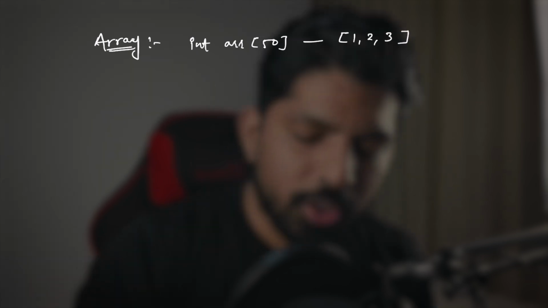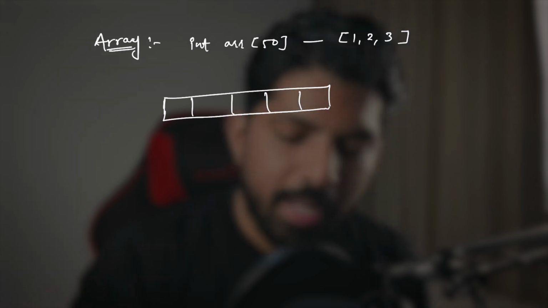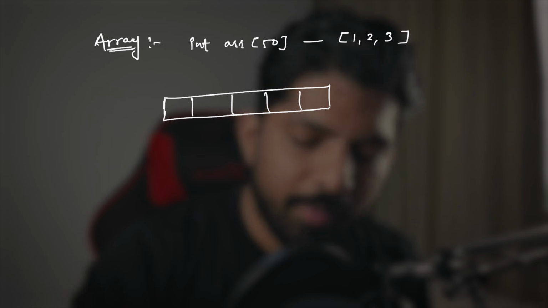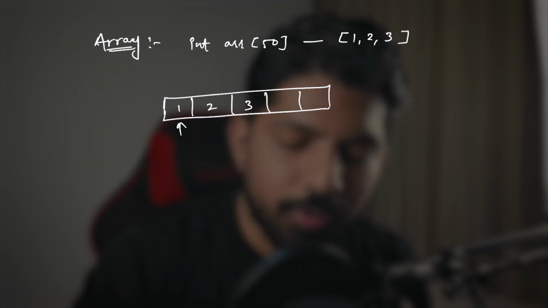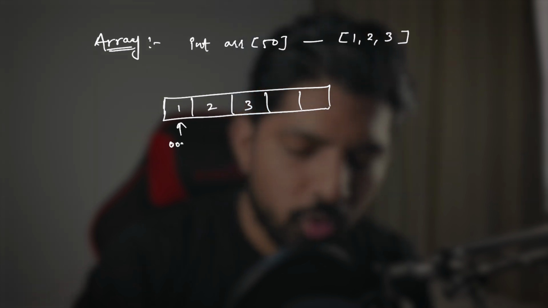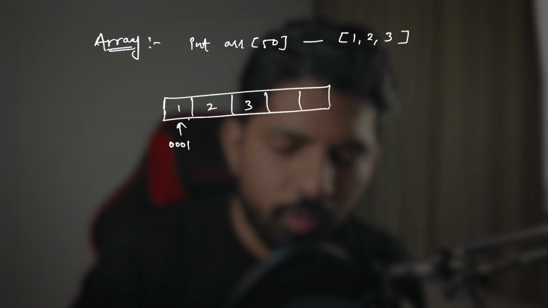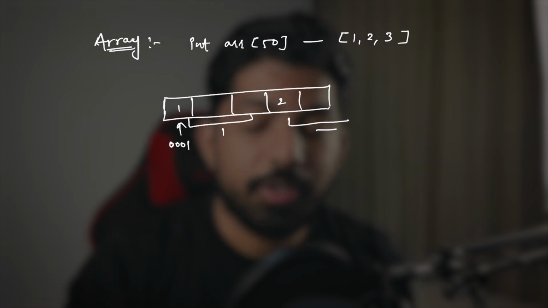So how does it work? In memory, we have a continuous memory block, 1, 2, 3 and up to 50, right? And if I want to store these values, what will happen? This 1 will come here, 2 here and 3 here. These are binary patterns, so it will not store in decimal, it will store in binary value, and the bits depend on the binary pattern. So it may be like 0, 0, 1, and then the next will be 2, and so on. It will store the values.